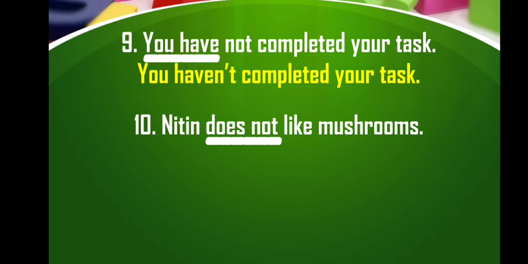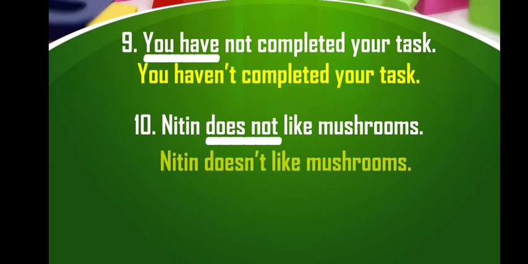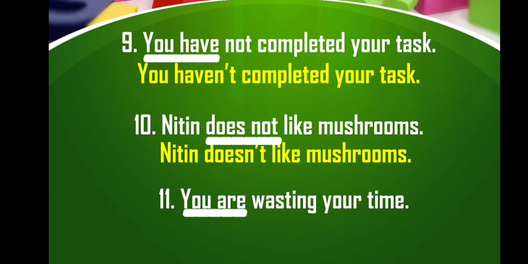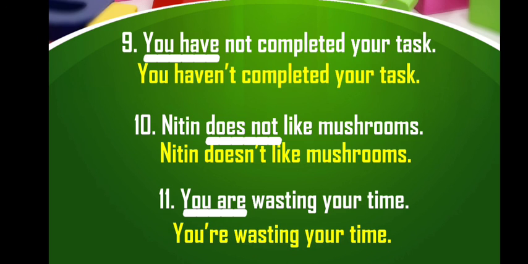So the short form of does not is doesn't, and the answer is Nitin doesn't like mushrooms, D-O-E-S-N apostrophe T, doesn't. The next sentence is you are wasting your time, and the underlined words are you are. So the short form of you are is you're: you're wasting your time, Y-O-U apostrophe R-E.